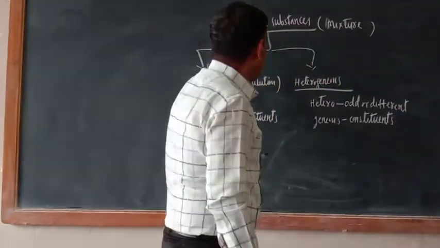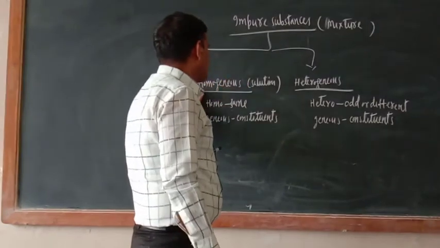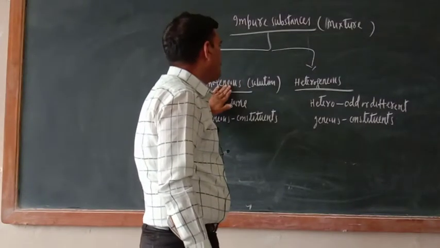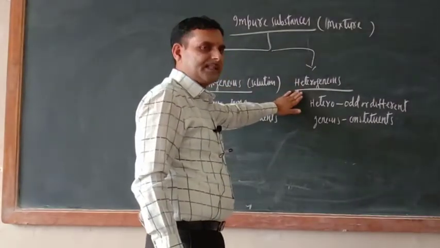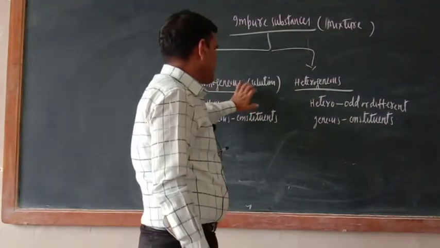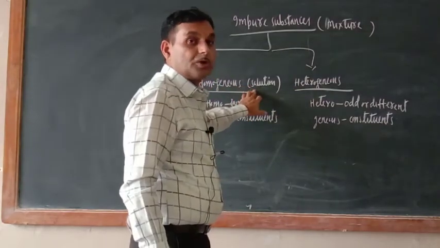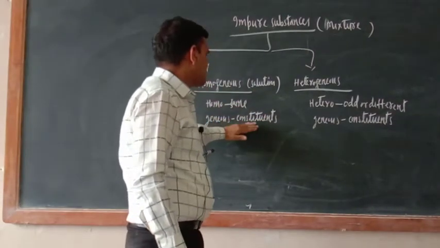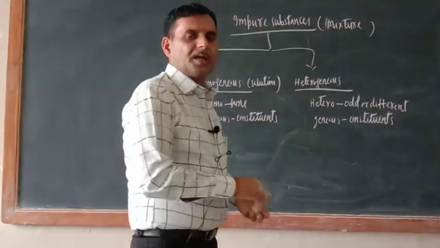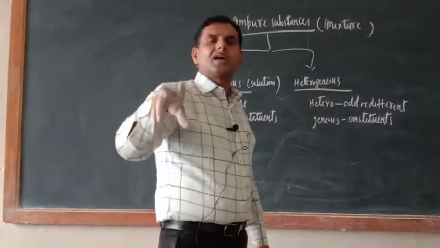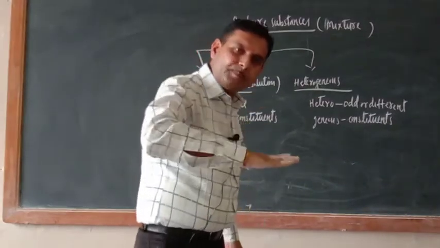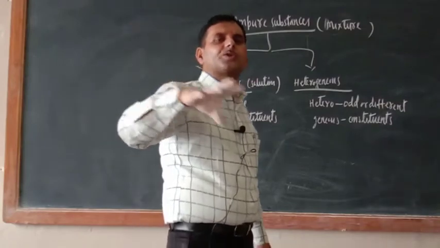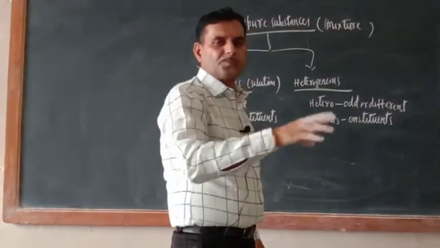Okay. Now impure substances, they are two types, homogeneous and heterogeneous. See, homogeneous, they are known as solution also, true solution. Okay. So homo means same, geneous means constituents. In homogeneous mixture, what is there? Constituent particles are uniformly distributed throughout the available volume.